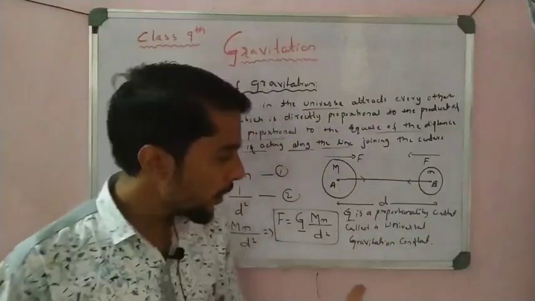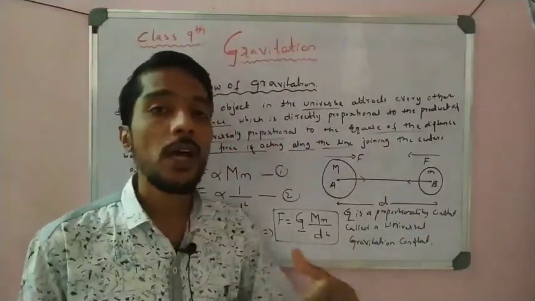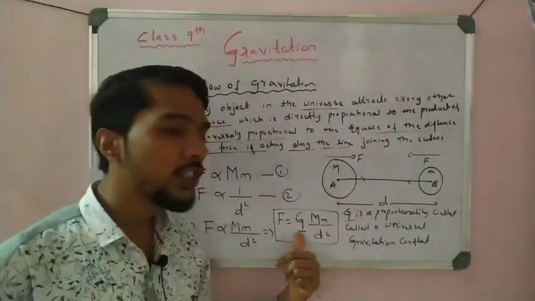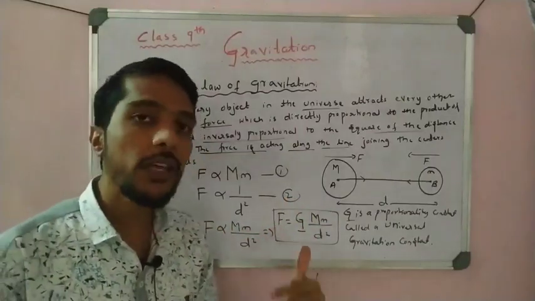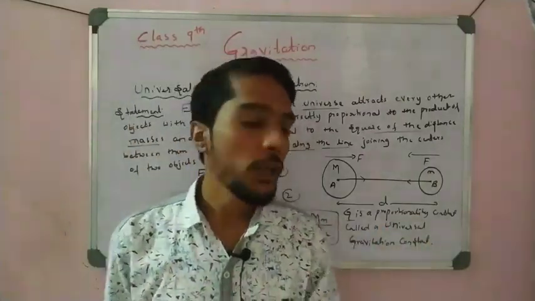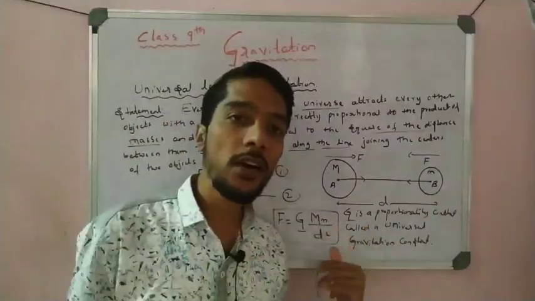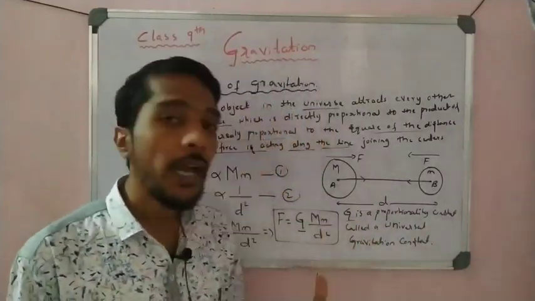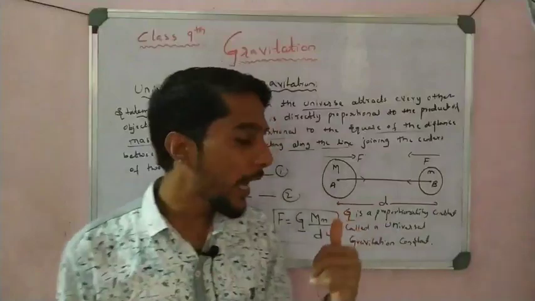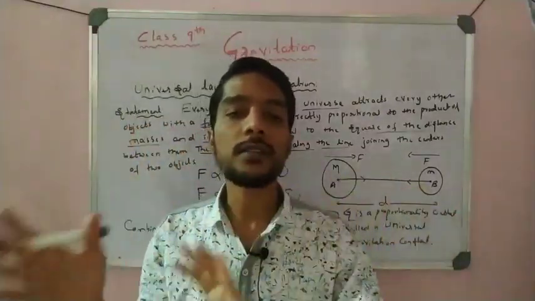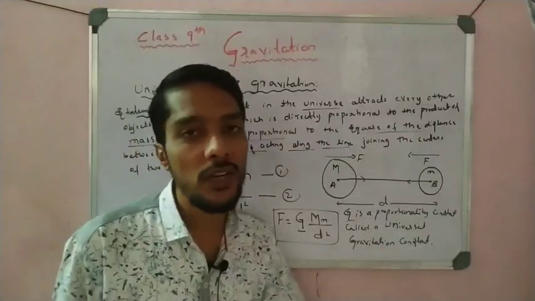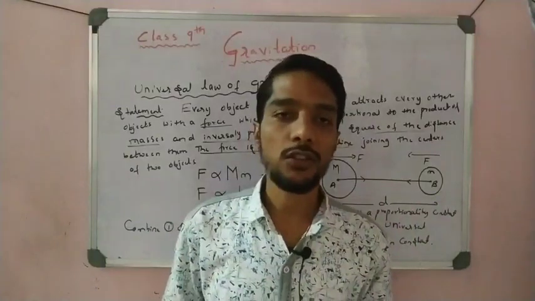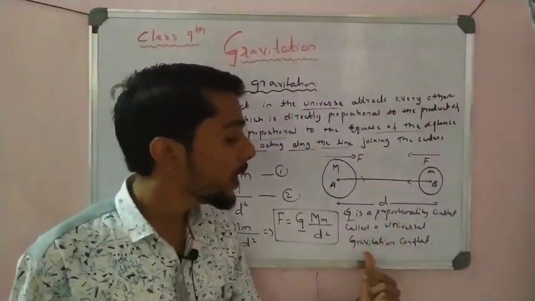Why universal? Because the value of capital G is the same. If you calculate the force F in your room, the G value is the same. If you calculate F in the school laboratory, G is the same. In space, the value of G is fixed. On the Moon, the value of G is fixed. On Jupiter or Mars, anywhere, the value of G is fixed. That is called a universal constant. So capital G stands for the universal gravitational constant.